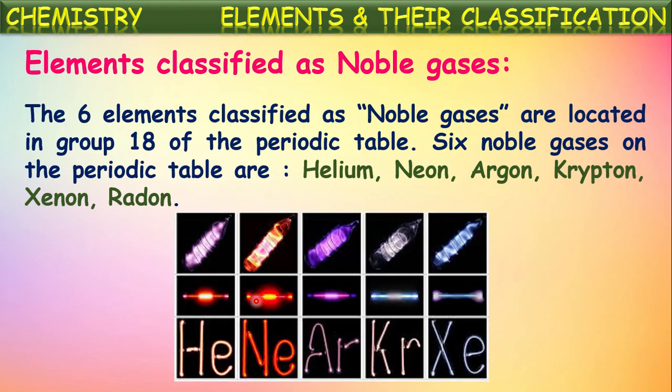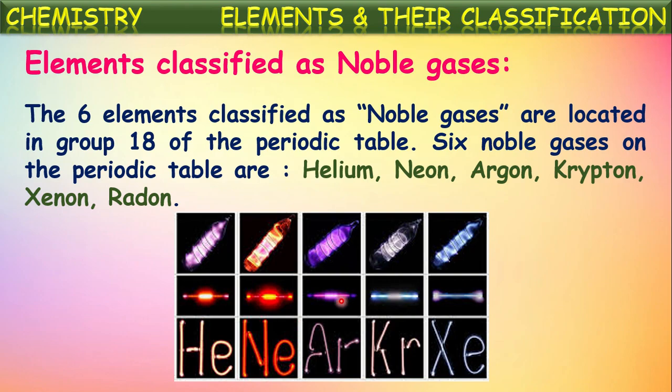Mostly these noble gases are used in filling advertisement glow bulbs. Often when you go outside at night, you can see advertisement glow bulbs on market shops, isn't it, with different designs and names. Those bulbs are filled with noble gases. For getting different colors, they use different noble gases. And one of the lightest gases is helium. This helium is used in filling weather observatory balloons also. Okay, those are the uses of noble gases.